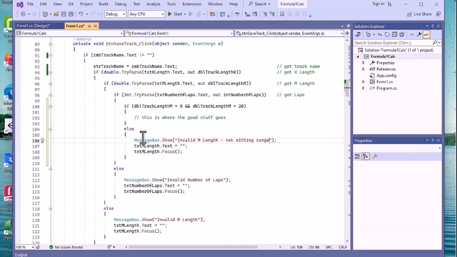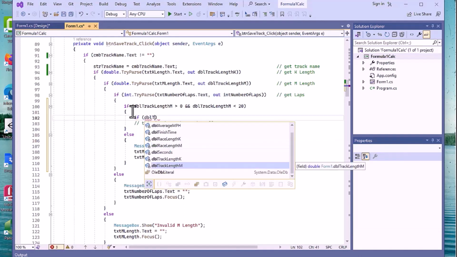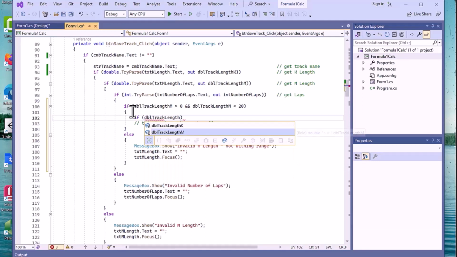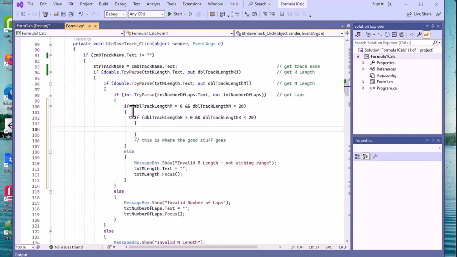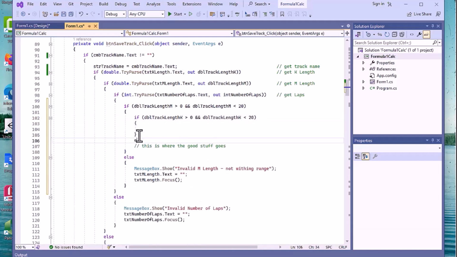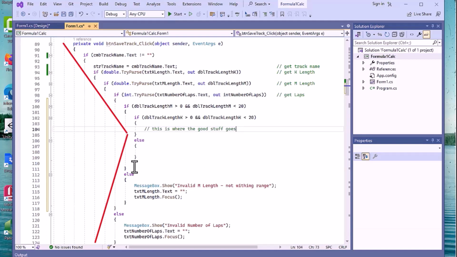We now are going to look at the K length. So we'll say if DBL track length K is greater than 0 and track length K is less than 20, we like that. Else, this is where the good stuff's going to go, and this is where the bad stuff's going to go.